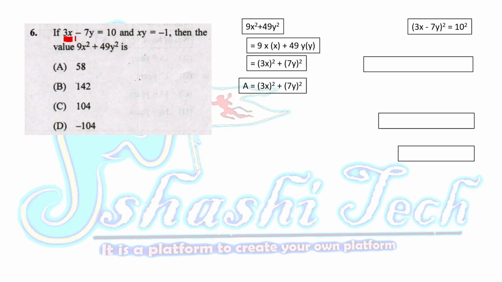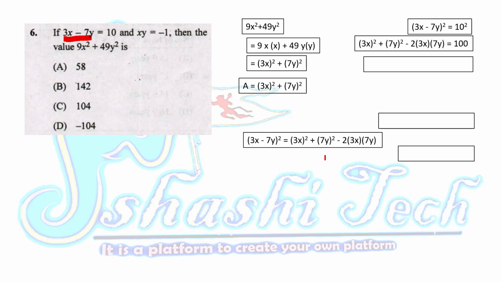Consider this equation and take a square on both sides. It is looking like the a minus b whole square formula: 3x minus 7y whole square is equal to 3x square plus 7y square minus 2 into 3x into 7y. Put this equation here in place of 3x minus 7y square.